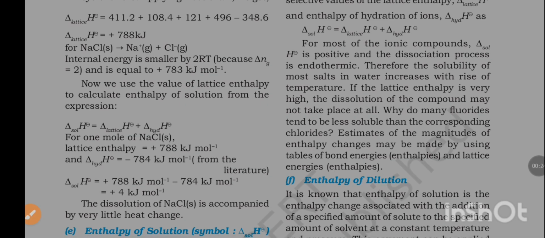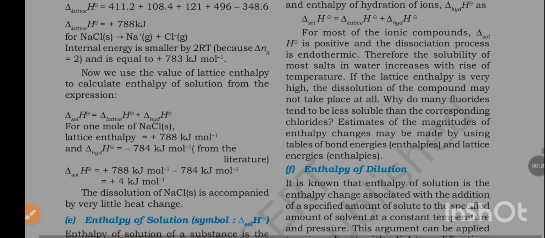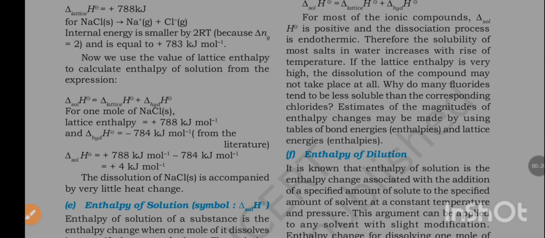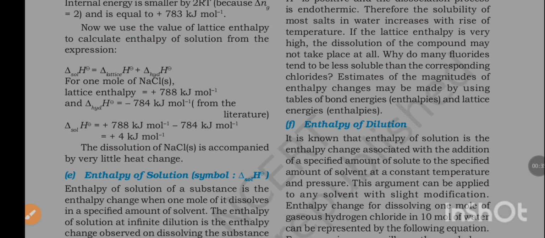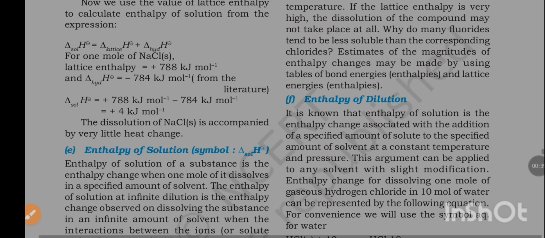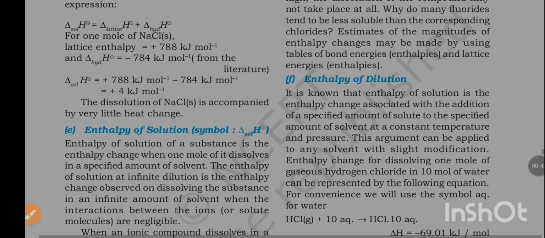Internal energy is smaller by 2RT and is equal to plus 783 kJ per mole. Now we use the value of lattice enthalpy to calculate the enthalpy of solution from the expression del sol H is equal to del lattice H plus del hydration H for 1 mole of NaCl.